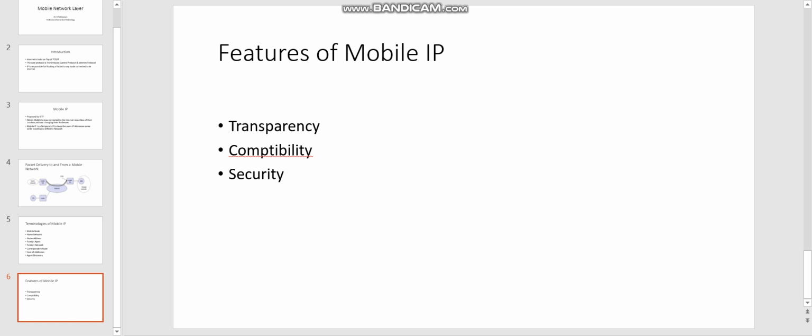In coming classes we will see the key mechanisms of Mobile IP and the important protocol called DHCP. Based on the above topics, I have posted a quiz. Kindly answer the quiz, then we'll move on to another session.